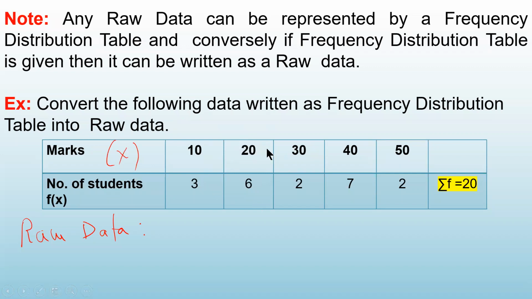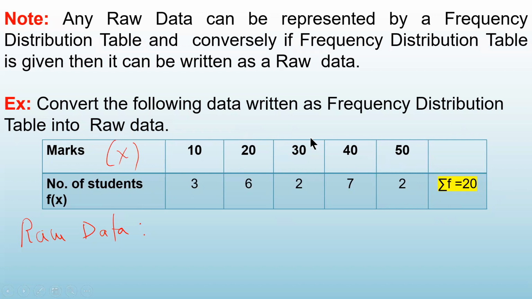That means 20 is repeated 6 times in the data. 30 is repeated 2 times in the data. 40 is repeated 7 times in the data. And 50 is repeated 2 times in the data. That is what is the meaning of this table. Okay. And if you add these frequencies, summation of this row, 3 plus 6, 9, plus 2, 11, plus 7, 18, plus 2, 20. So summation of F is 20.